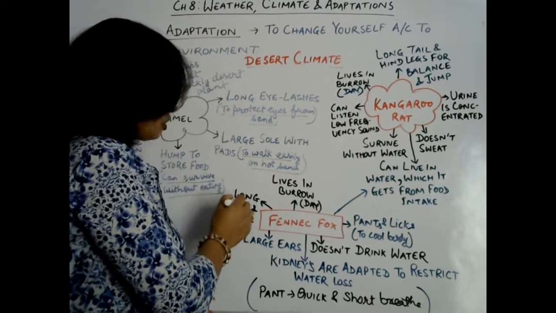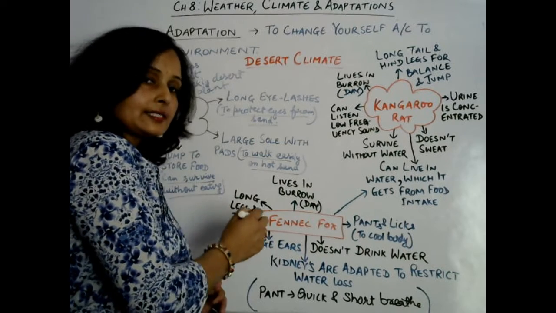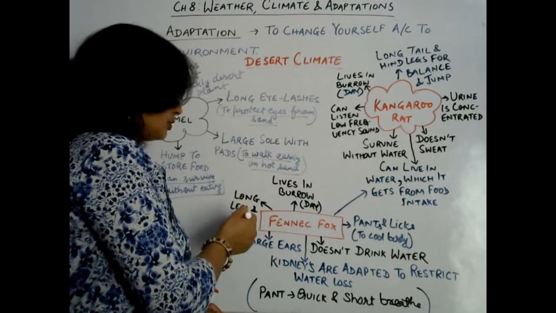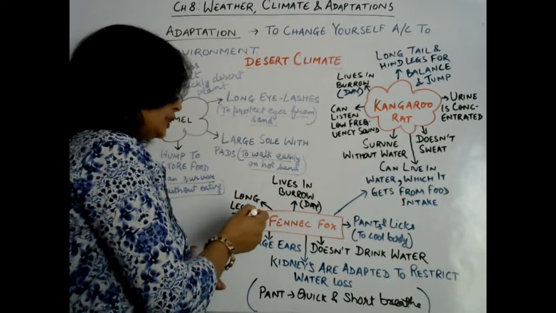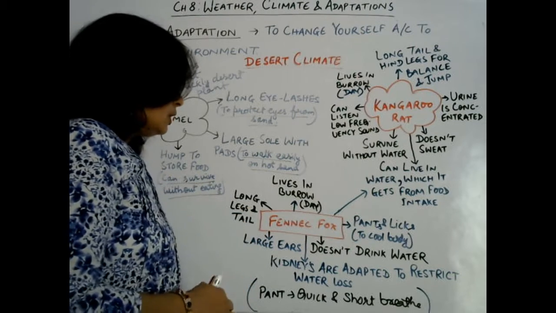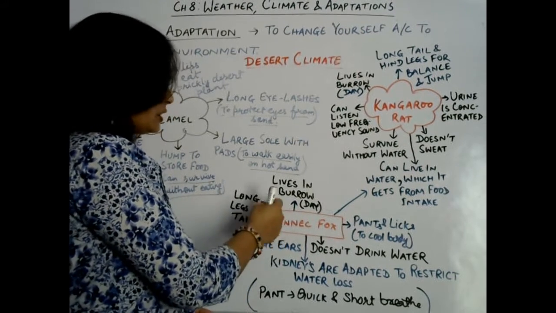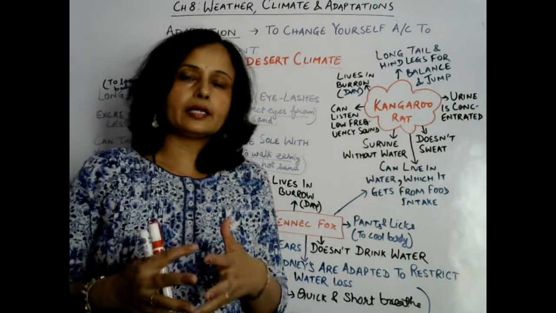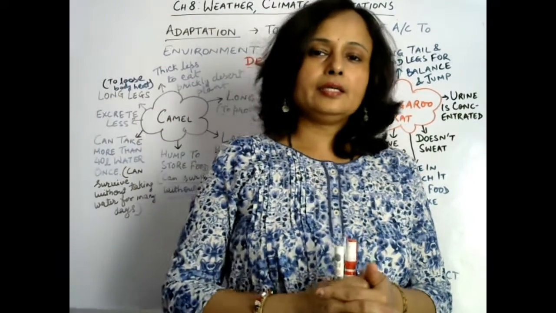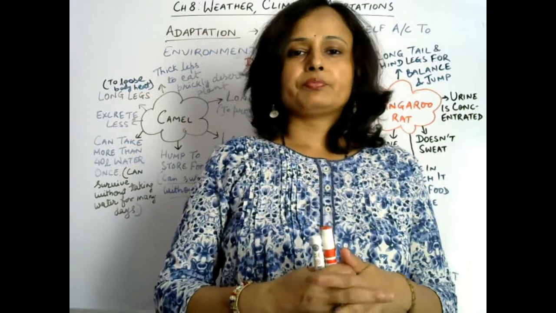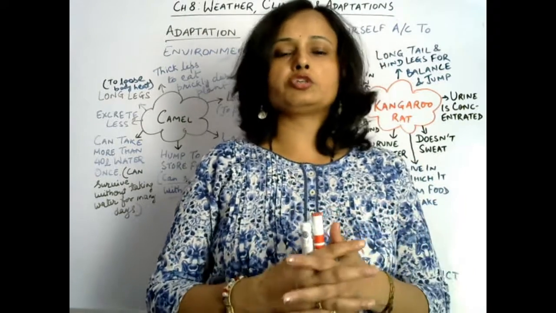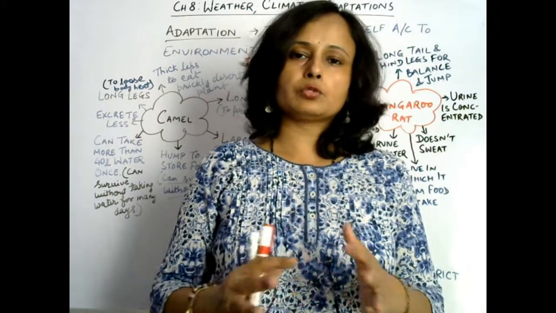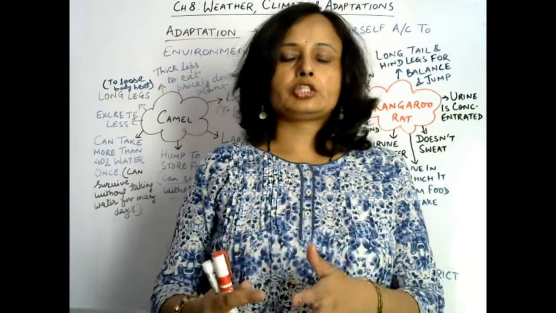Now next one is long legs and tail. Long legs and tail also help the fennec fox to radiate body heat from the body to outside to cool its body. Okay. Now when it lives in its burrow, the burrow has a structure such that some water is condensed over the burrow, and finally it gets water droplets there, and the atmosphere of the burrow is cool, so in that case it can maintain the normal water that it needs, due to the structure of the burrow as well.